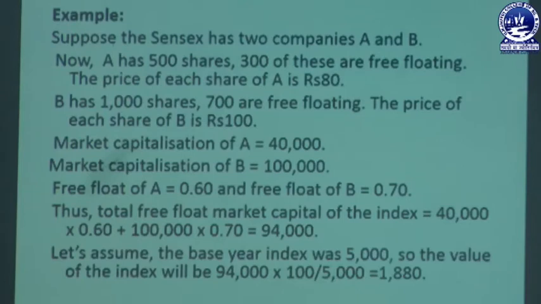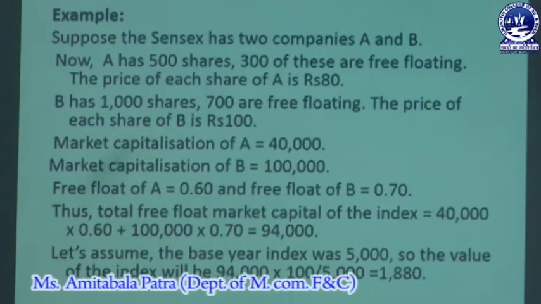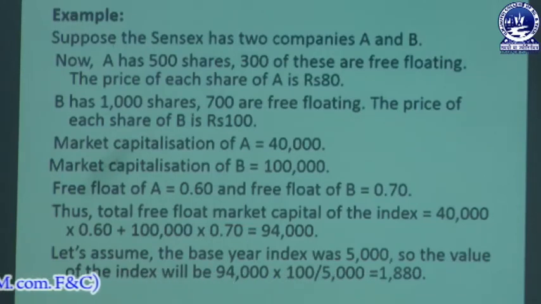Thus, the total free float market capitalization of the index will be 40,000 multiplied by 0.60 plus 1 lakh multiplied by 0.70, that is equal to 94,000. Let us assume the base year index was 5,000. So, the value of the index will be 94,000 multiplied by 100 divided by the base year index, that is 5,000, that is 1,880. So, this 1,880 is the Sensex of the companies A and B.